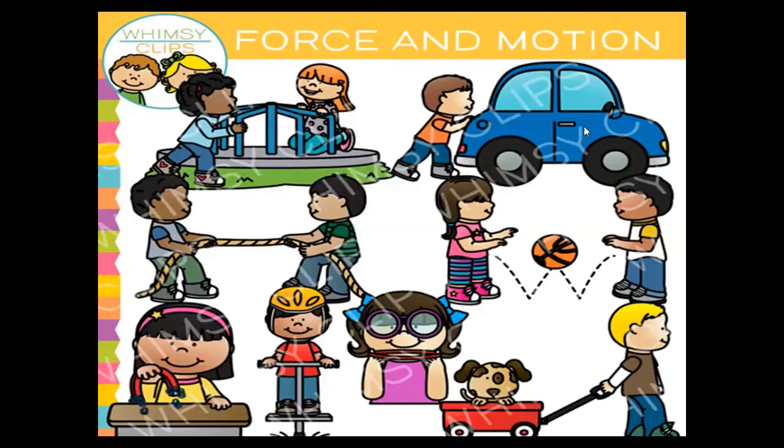A boy is pushing a car. A girl and a boy are playing with the football, pushing a ball. They are playing the tug of war game because both of them are pulling a rope. This is called pulling.